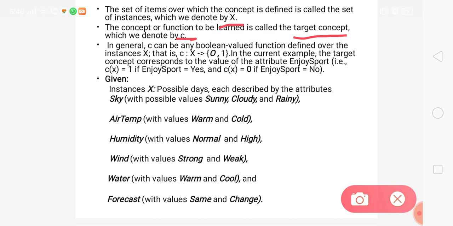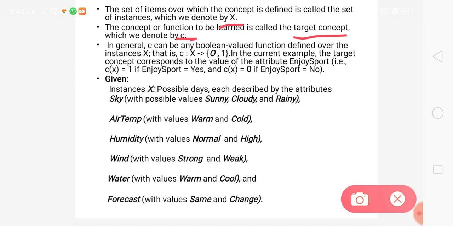C of x is the target function for a particular instance small x. So for that particular instance, the target concept is represented with C of x.